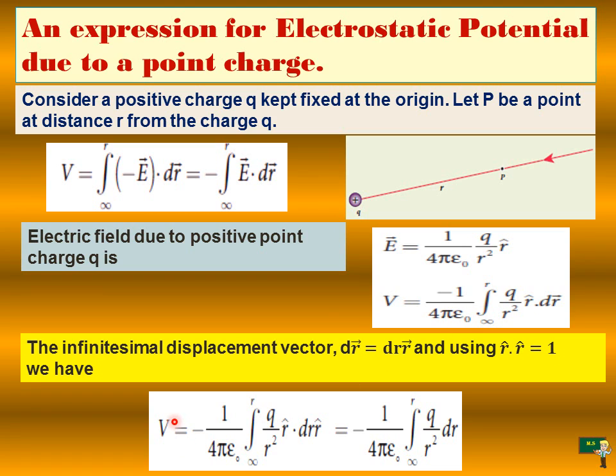So we substitute this, and R cap dot R cap becomes 1, leaving only dr.